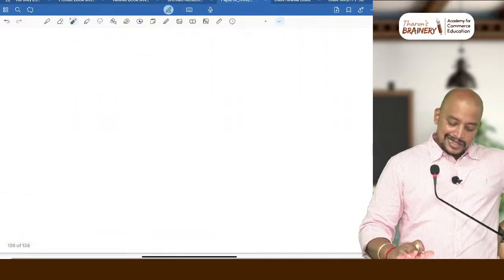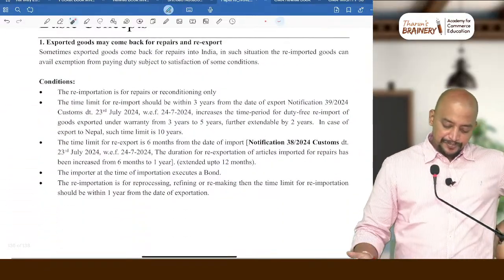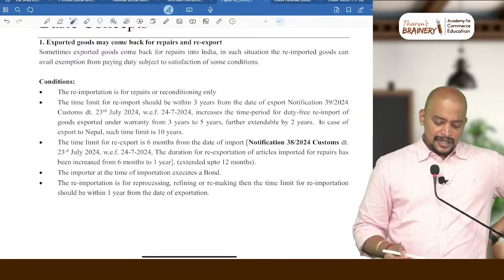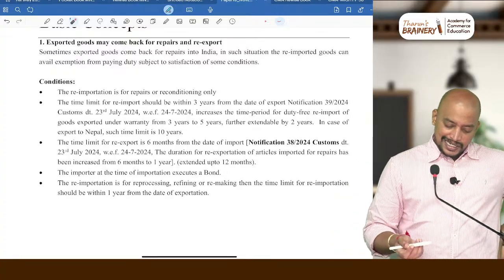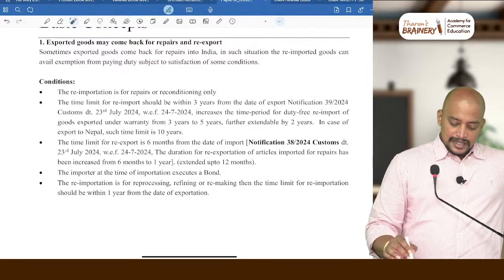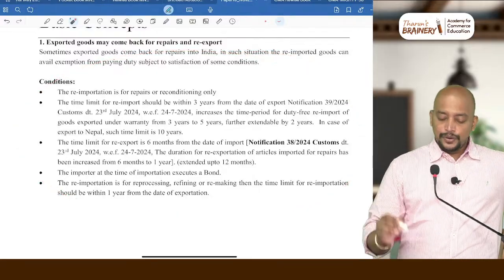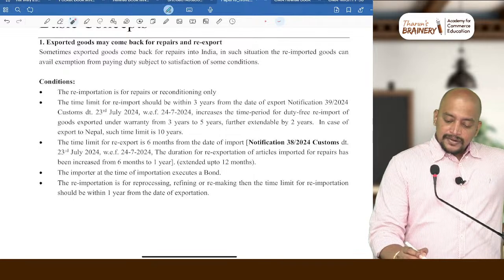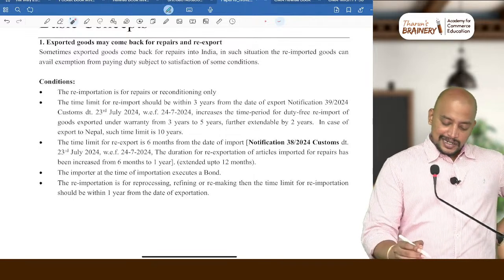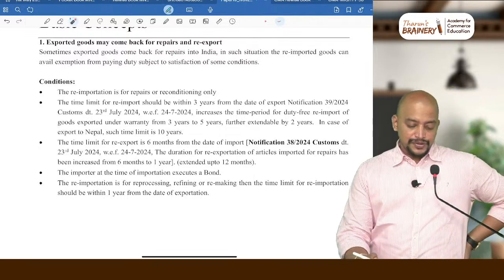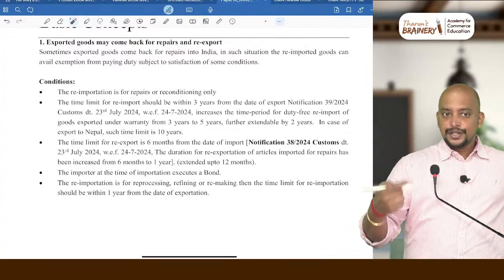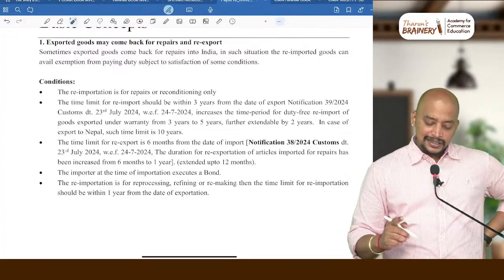Then when it comes to customs, in customs there is actually no amendment. Say this, you can see here there is one notification 45 of 2017. In that notification 45 of 2017, the exported goods should be re-imported within 3 years.